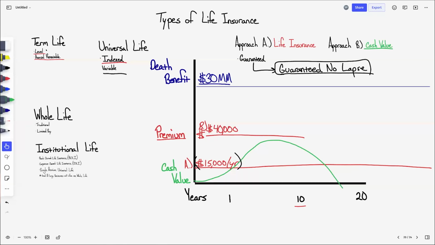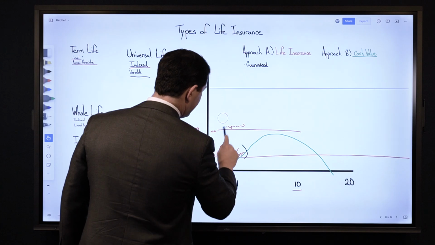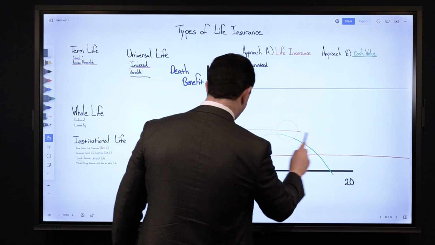And what they're using are other assets that they have to pay that premium, whatever the dollar amount is. And then the death benefit may be used to cover a portion of their estate taxes or something like that. But this is a common product that is used if I am looking for life insurance from an estate planning standpoint. Fun stuff, right? Learning about life insurance.